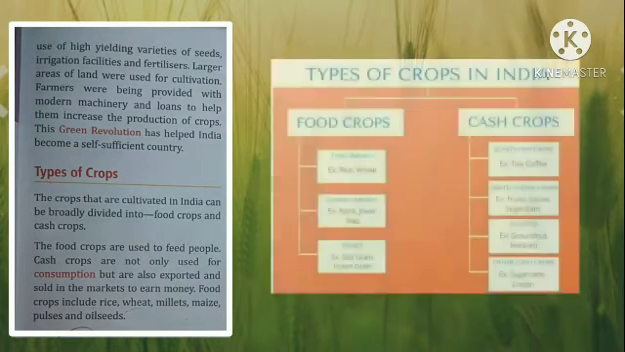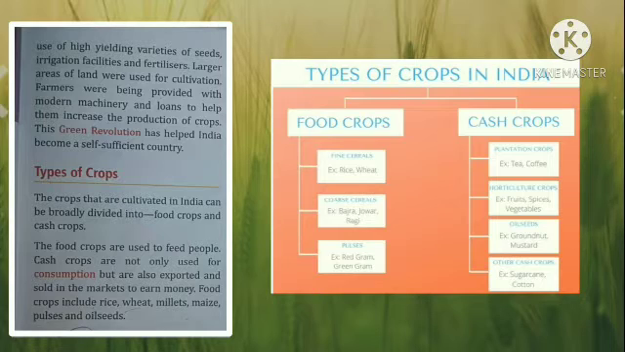Now types of crops. The crops that are cultivated in India can be divided into two types. One is food crops and one is cash crops. The food crops are used to feed people. So they are used for consumption purpose. And cash crops are not only used for consumption but also exported and sold in the market to earn money. So they are basically for commercial purposes also. Consumption means to use or to consume.